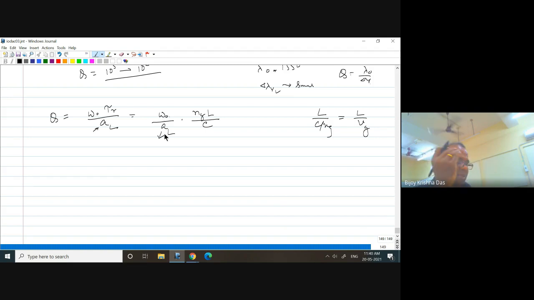Even if you increase the length, normally AL, the round trip loss, will also increase. But the ratio L by AL can be increased if your loss is minimum, not so high in the waveguide. It is highly possible that AL can be kept as small as possible while you increase the length. In that case, your Q value can be high.